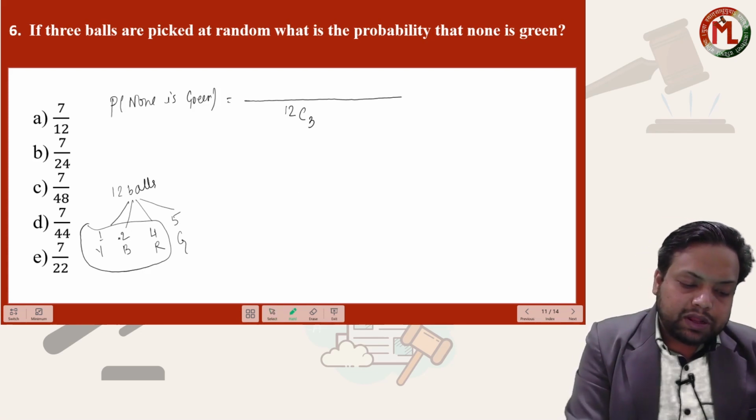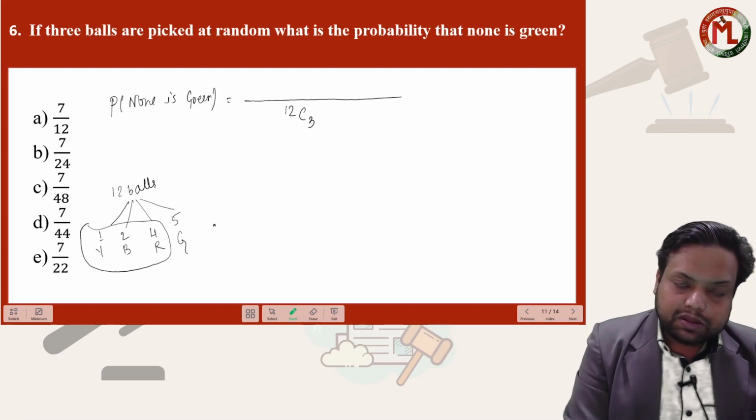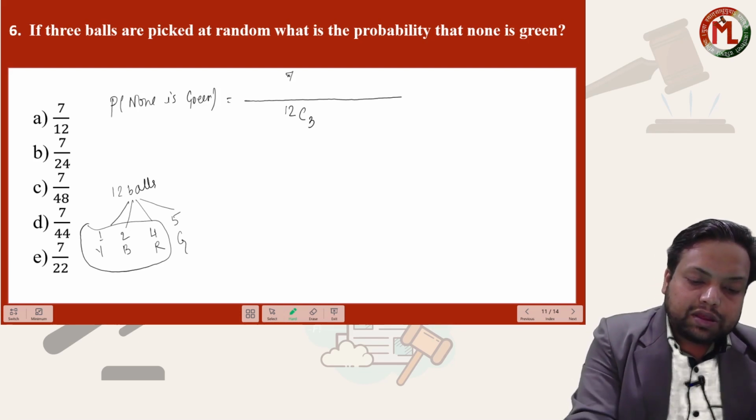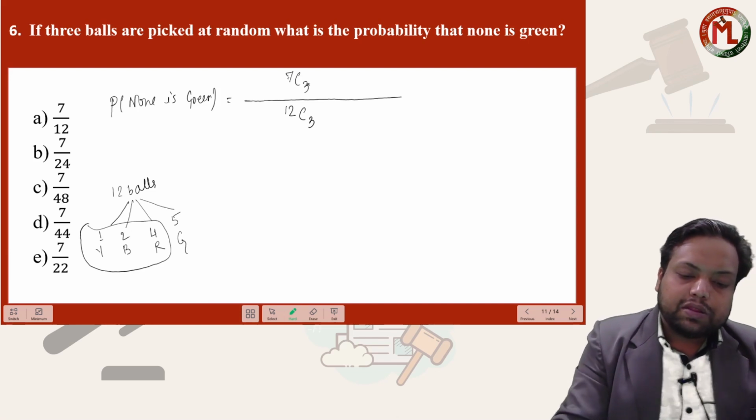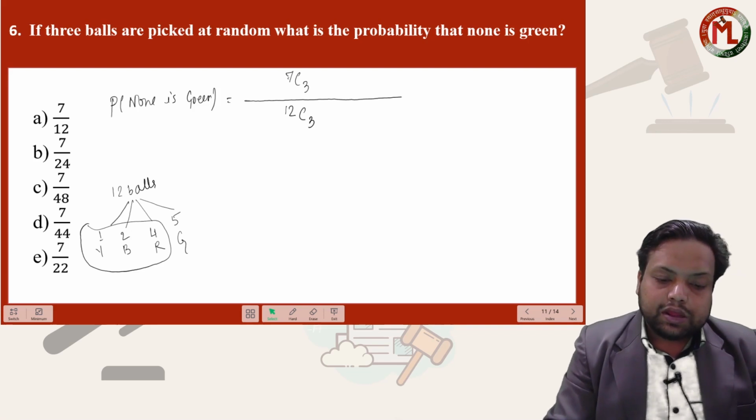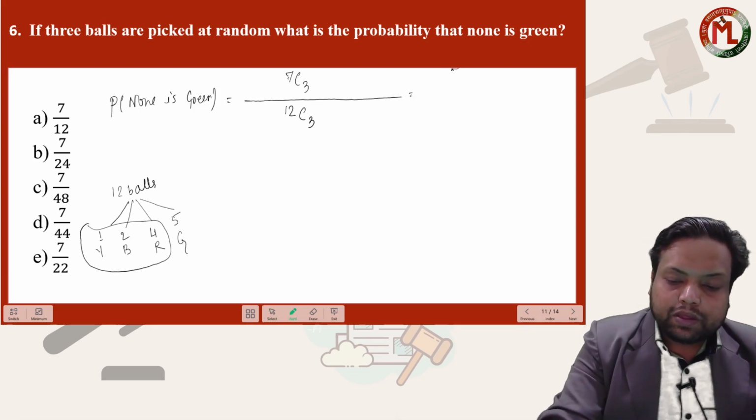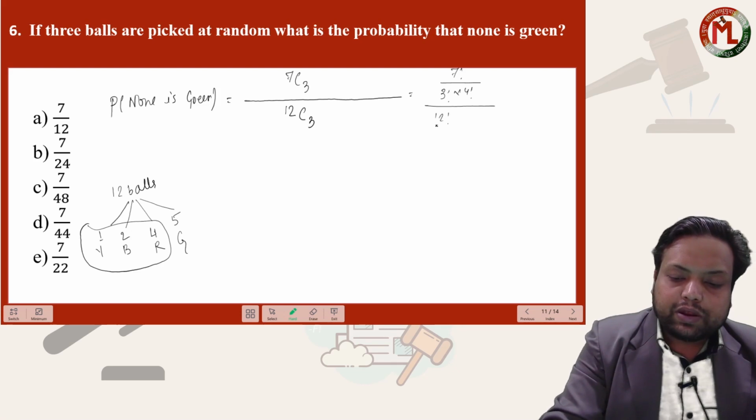How many balls are there? 4 plus 2 is 6, plus 1 is 7, isn't it? So you can do this in 7C3 ways. Arrangement doesn't matter, only the selection matters. Now if I calculate this, it will become 7 factorial upon 3 factorial into 4 factorial, over 12 factorial upon 3 factorial into (12 minus 3), 9 factorial.